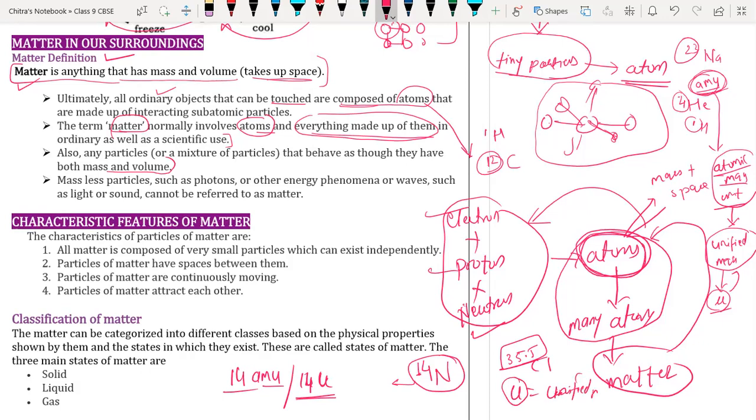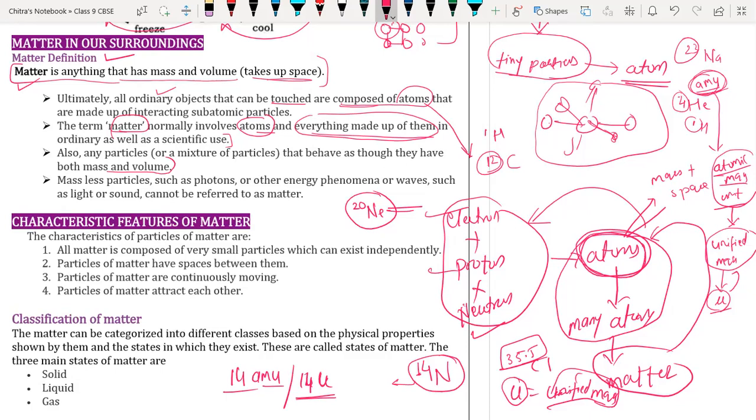Understood? Yes, sir. Now one more example. We have neon. Neon has atomic mass 20. So how will you say the mass of neon? 20 unified mass. Yes, 20 unified mass. Good. Or you can say 20 atomic mass unit. It is up to you, whichever is suitable for you, you can use.